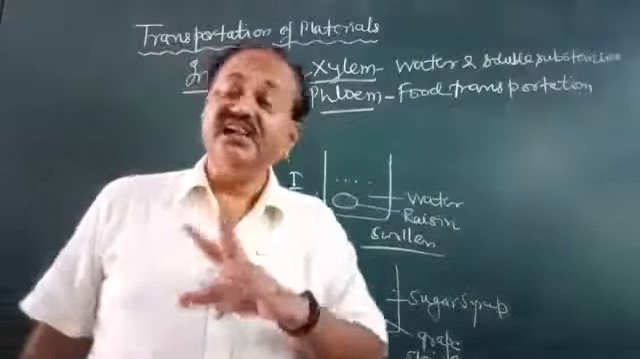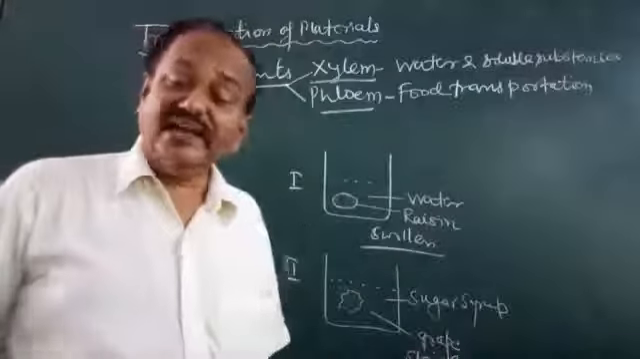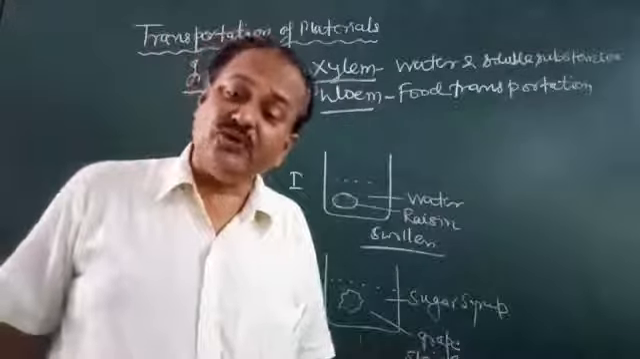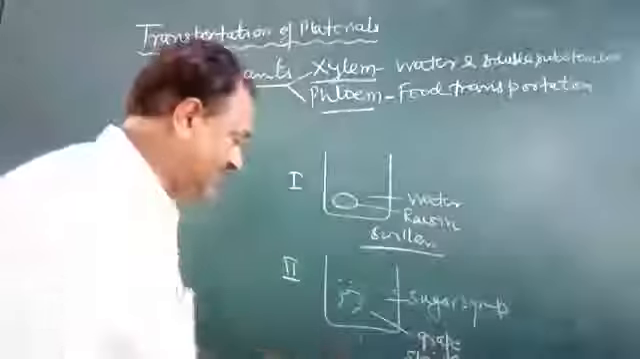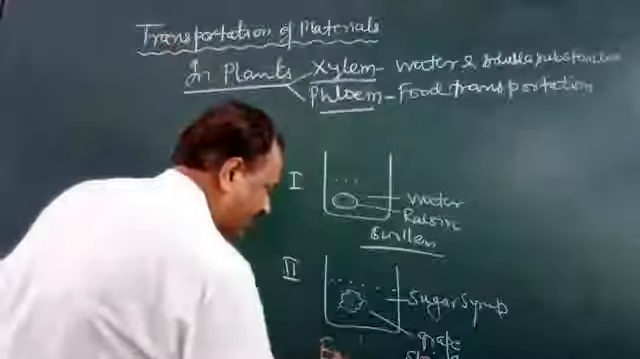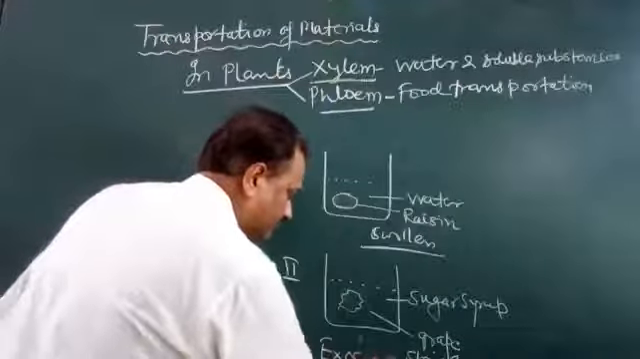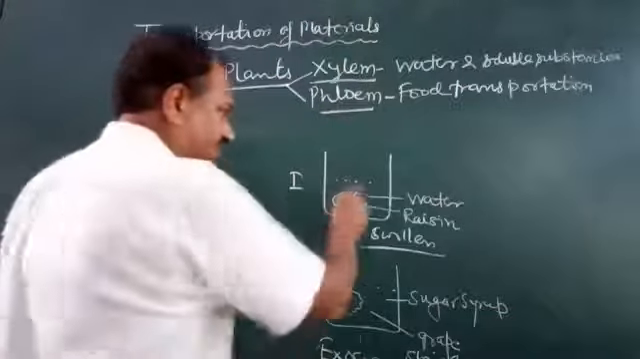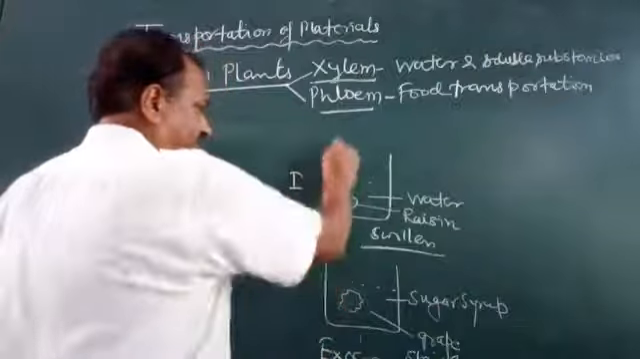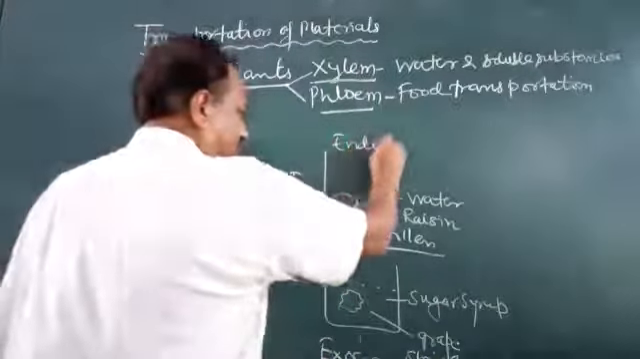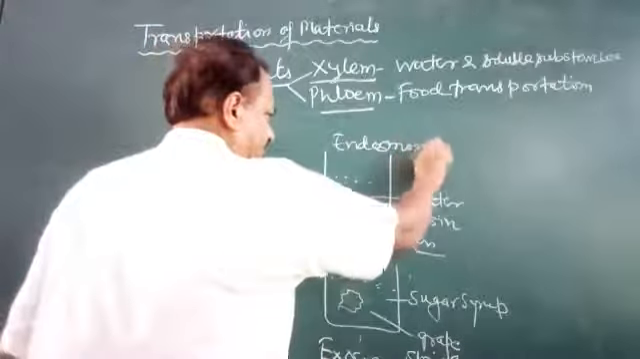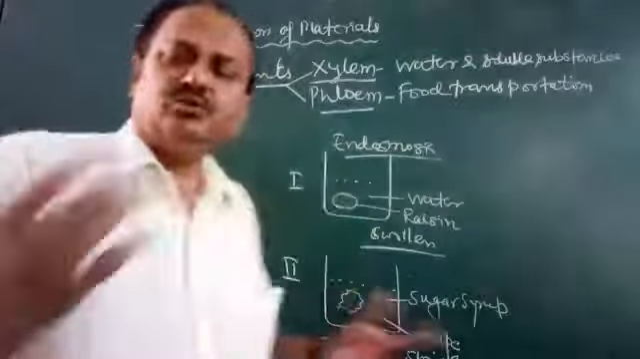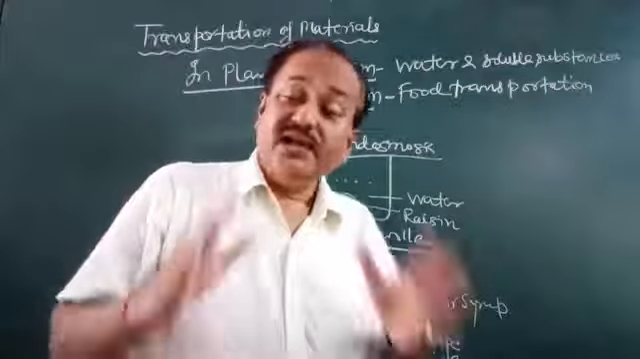Osmosis is of two types: exosmosis and endosmosis. So this is exosmosis. This is exosmosis. It comes inside, this is endosmosis. This is endosmosis. And there are several experiments you can do.